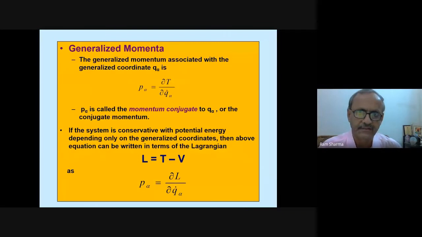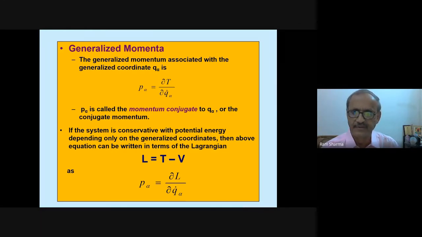Generalized momenta. The generalized momentum associated with the generalized coordinate Q alpha is P alpha equal to del T by del Q alpha dot. P alpha is called the momentum conjugate to Q alpha, or the conjugate momentum.